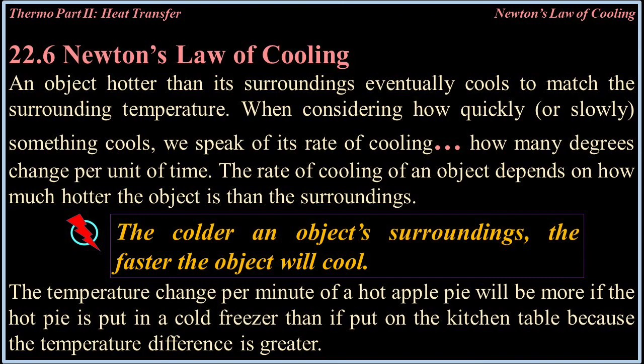The rate of cooling of an object depends on how much hotter the object is than the surroundings. The colder an object's surroundings, the faster the object will cool. The temperature change per minute of a hot apple pie will be more if the hot pie is pulled in a cold freezer than if put on a kitchen table, because the temperature difference is greater.